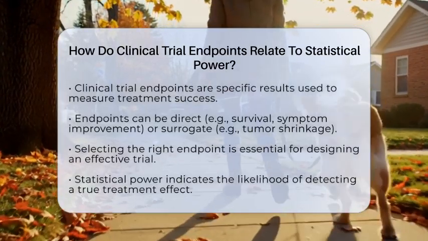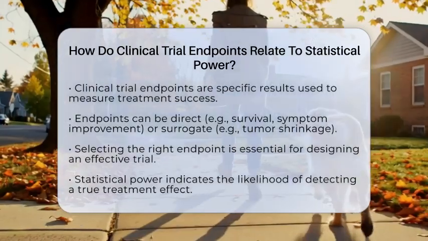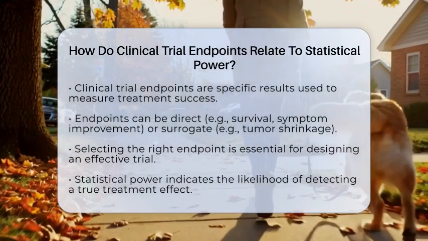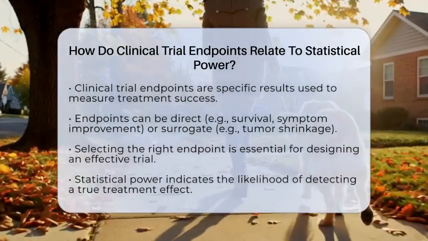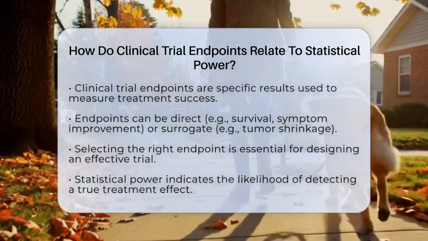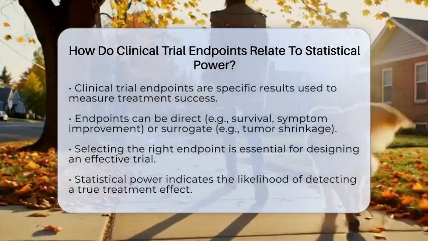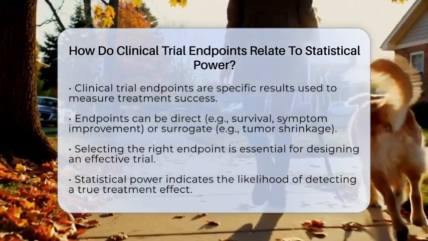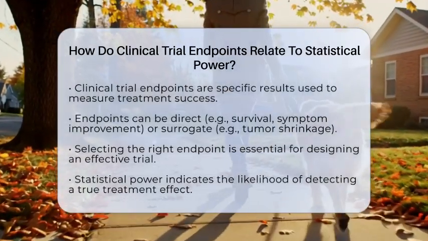Some endpoints are direct, like whether a patient lives longer or feels better. Others are surrogate, like tumor shrinkage, which can suggest the treatment is working even if it's not a final outcome. Picking the right endpoint is a big part of designing a trial because it shows what success looks like.